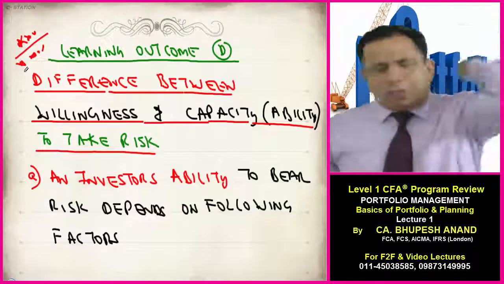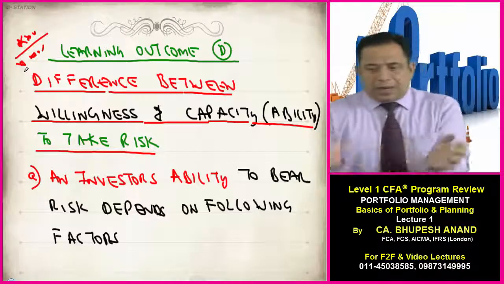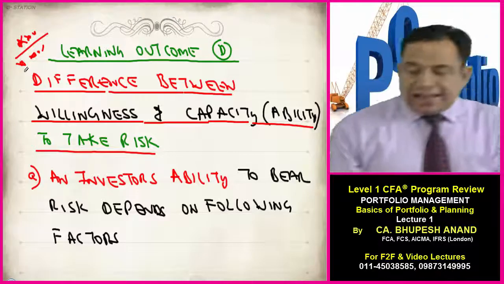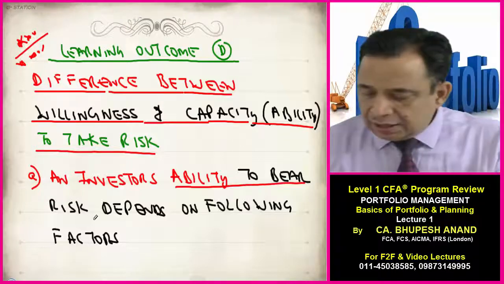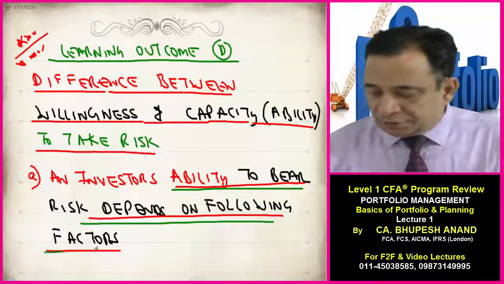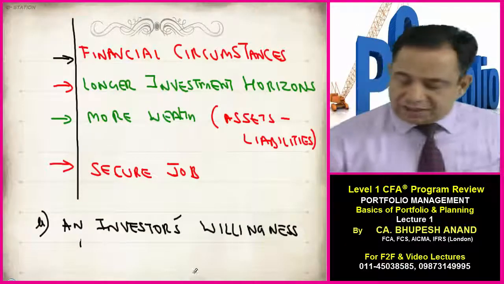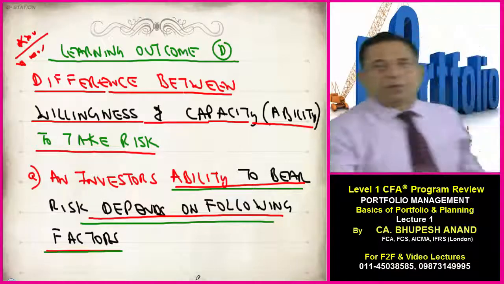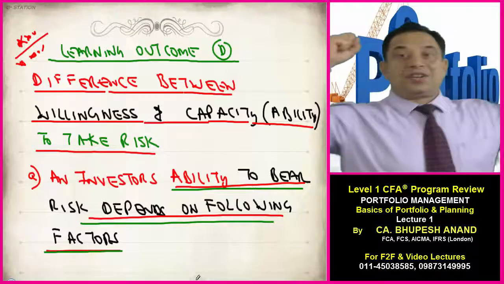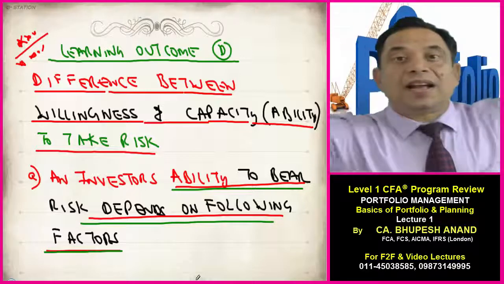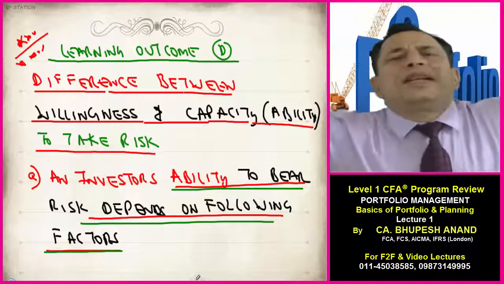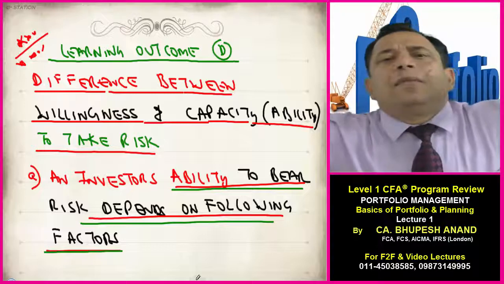This is the most important learning outcome D. Difference between willingness and capacity to take risk. An investor's ability to bear risk depends upon the following factors. What are the factors in which I can say a person can bear risk? It depends upon his financial strength. It depends upon his marital status. It depends upon his income status. It depends upon his habits. There are so many things with the help of which we can find out whether he will be able to bear that or not.